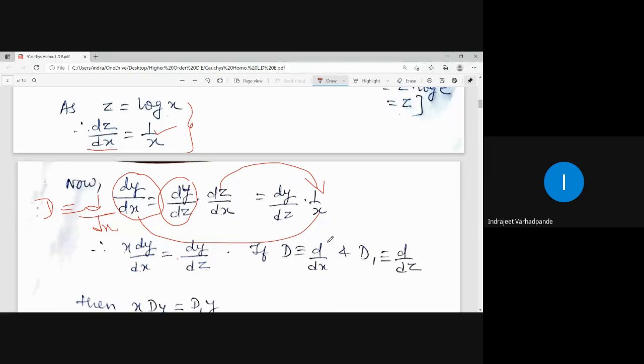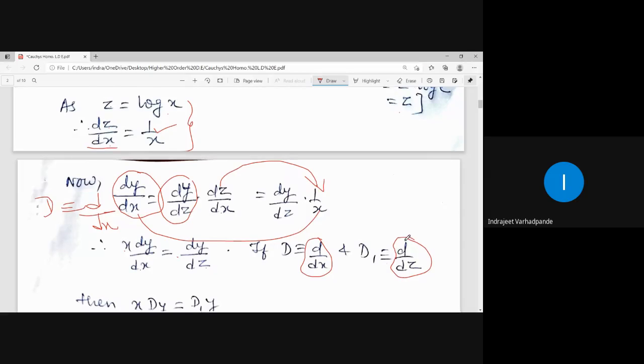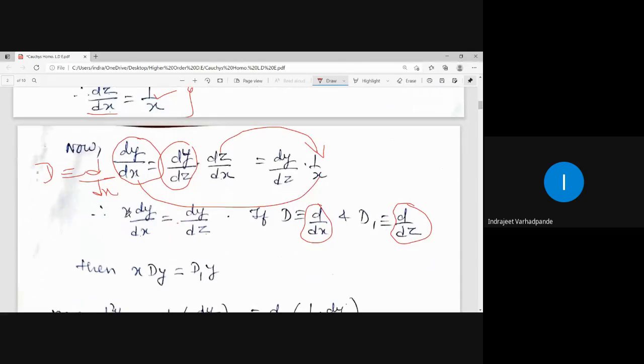So if D represents d by dx and D1 represents the other operator d by dz, I can say that this conversion x into D into y will be D1 into y. Now our variable along with the differential operator is converted to simply the operator, that is D1 y. Did you get this substitution?